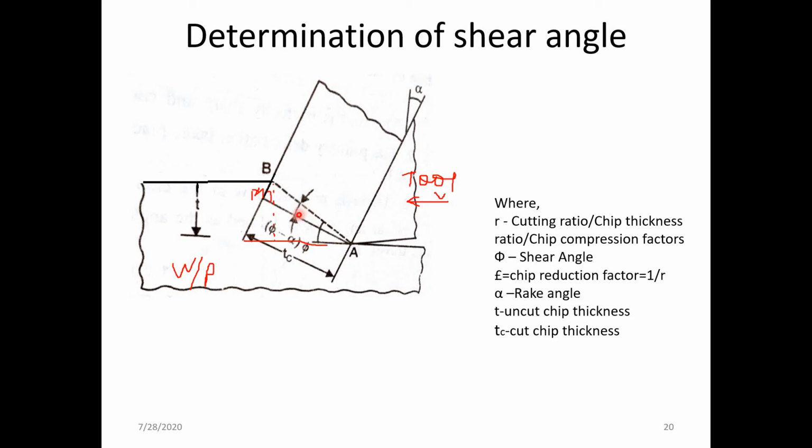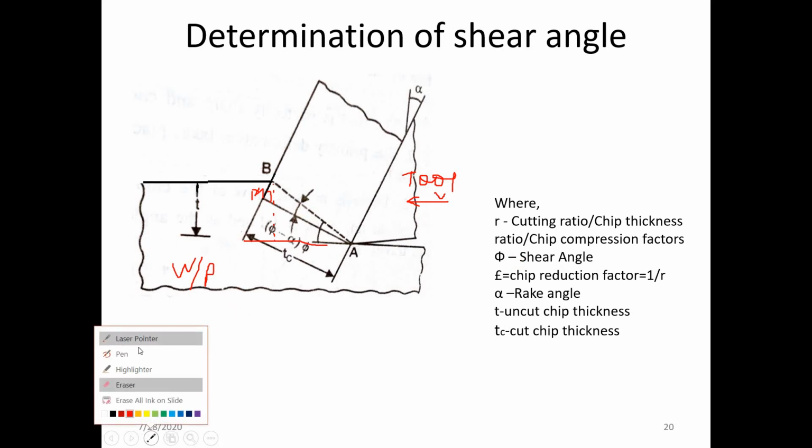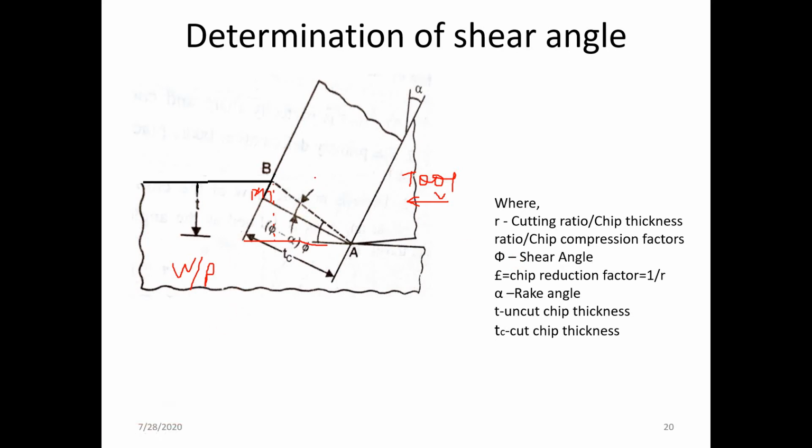If this total angle is phi, and the angle made by this vertical line with the rake surface is alpha, then obviously this angle is phi minus alpha, and this angle is also phi minus alpha.